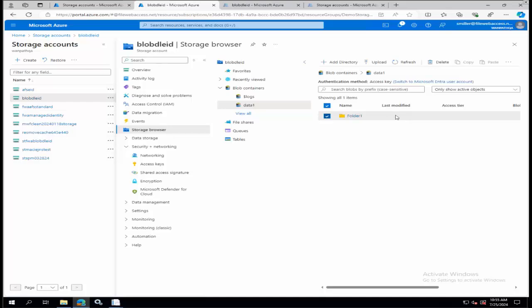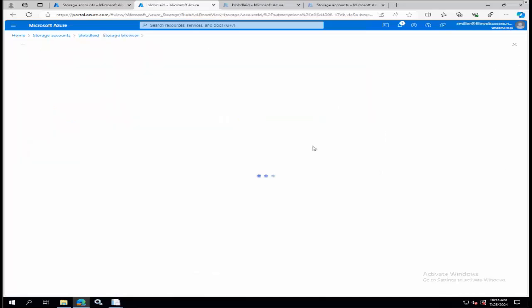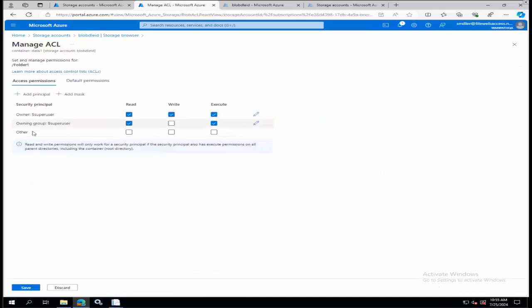The other thing I was going to point out about access control before I go back to that is you can manage access control at the file and folder level. So now I'm very specifically managing what's happening to this folder. And you'll notice domain user isn't here. We didn't give domain user permission to this folder. We gave permission to domain user at a higher level. So this is where you get into those granular controls in Microsoft, which the MyWorkDrive server will support when you choose to enable blob with Entra ID.